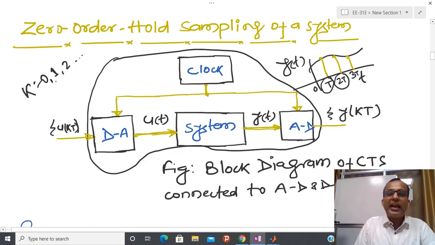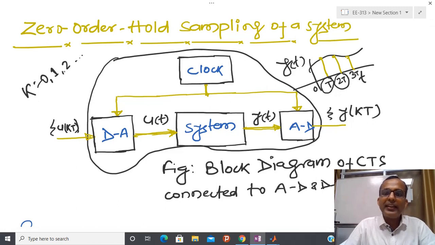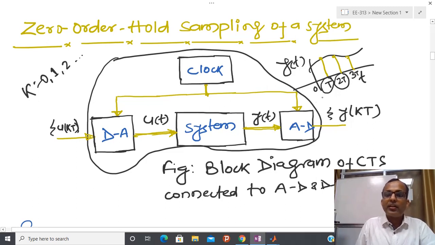So that is only valid at this particular instant. So somehow we are saying that I am not worrying about what is going to happen in between, but the information y(t), you can see that the discrete instant as well as the continuous instant, both are exactly equal, and due to that reason this wording is used here, that is zero order hold sampling of system.